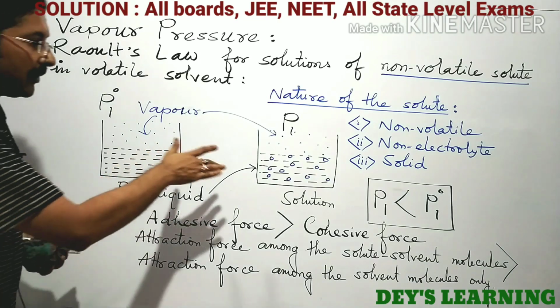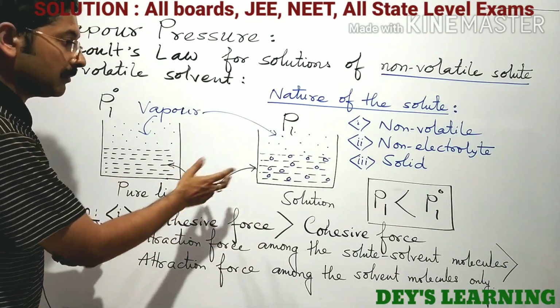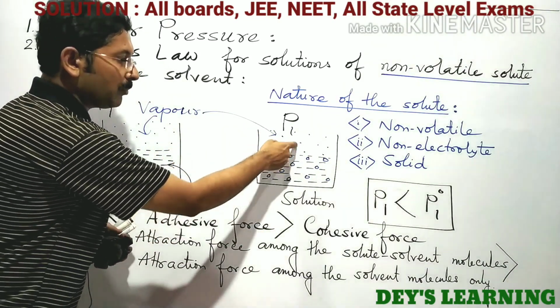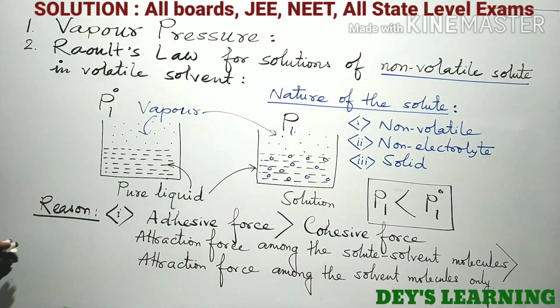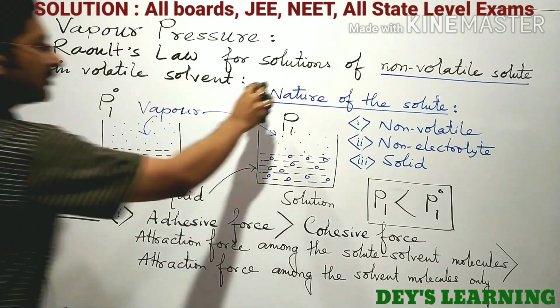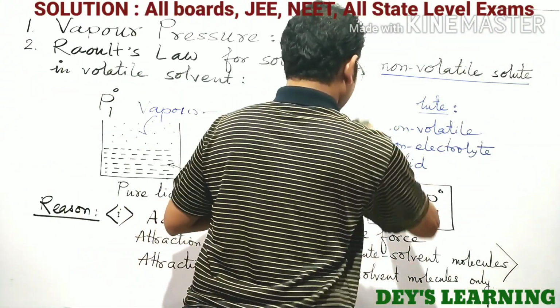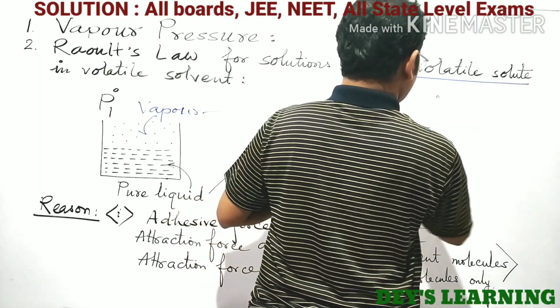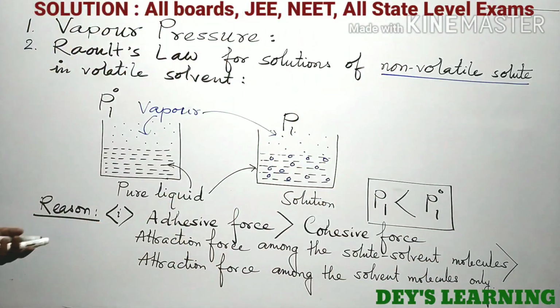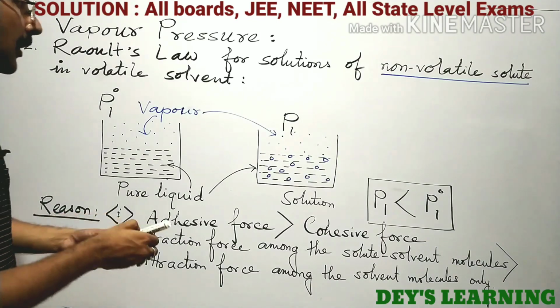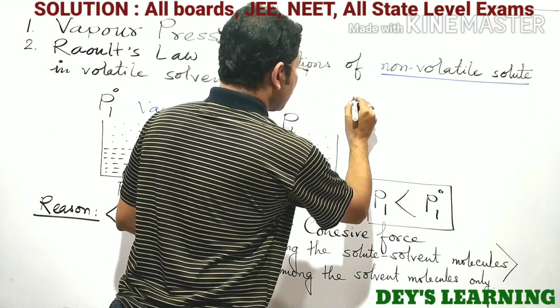So the vapor pressure actually decreases because less number of molecules will go into the vapor phase. So this is reason number 1. And the second reason is,